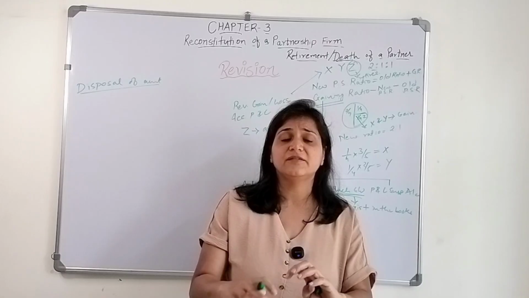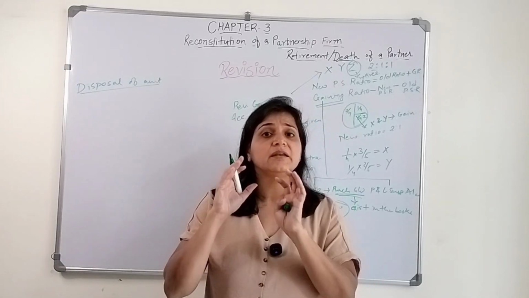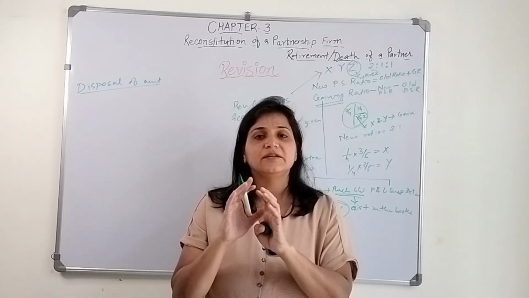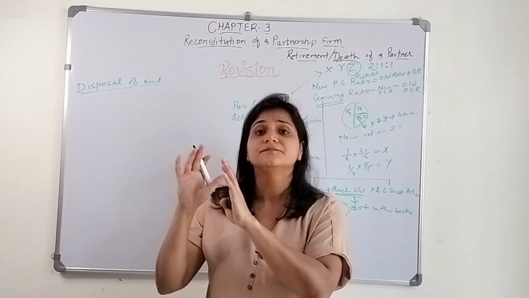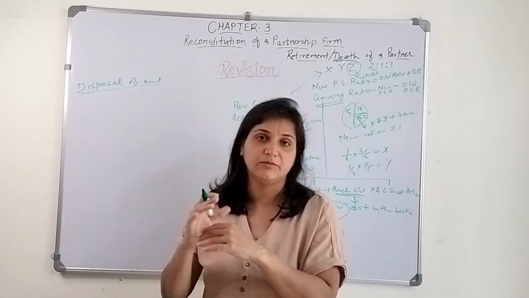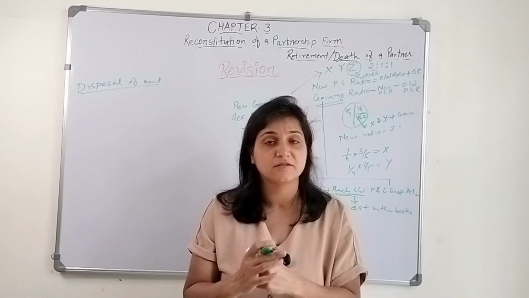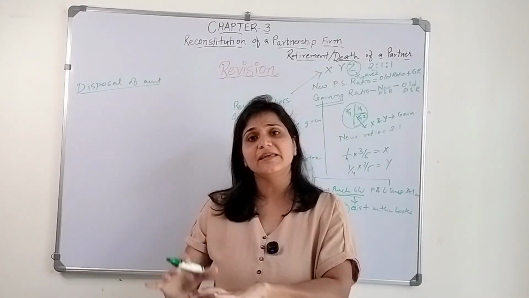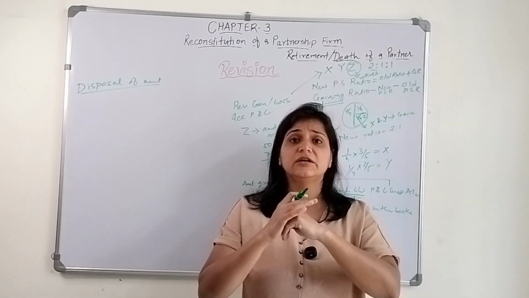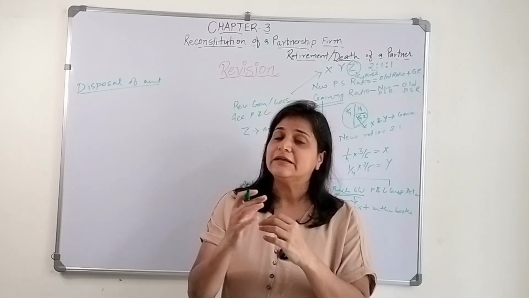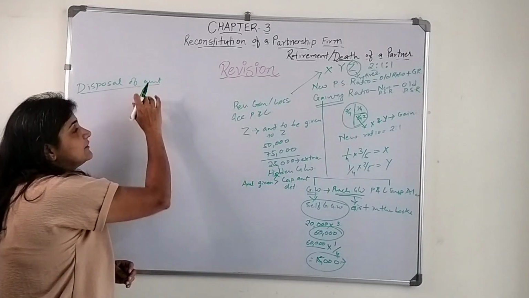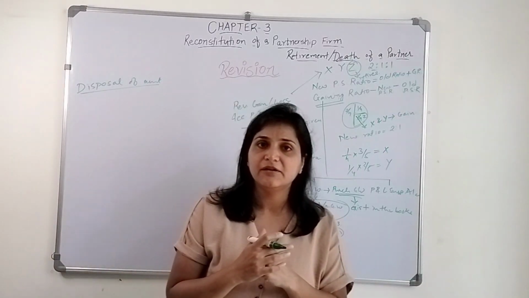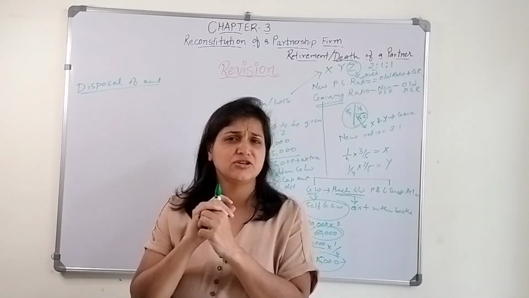The only difference is that in the case of a deceased partner, the amount we determine will be given to his or her executor, because the partner has already passed away. Whosoever is the executor of that deceased partner, we will give that amount to him or her. So how will we dispose of it? We will give the cash immediately.